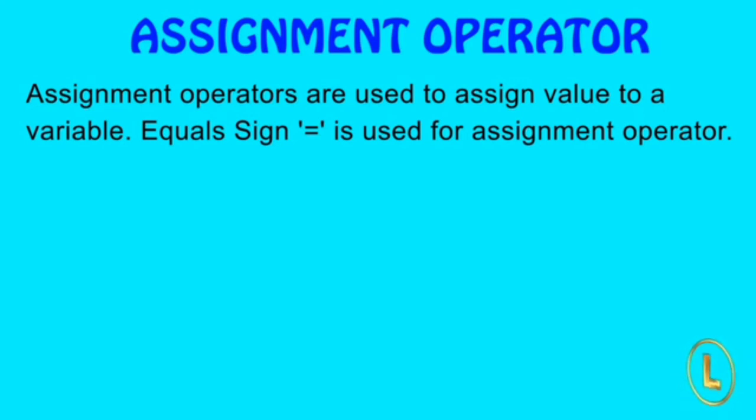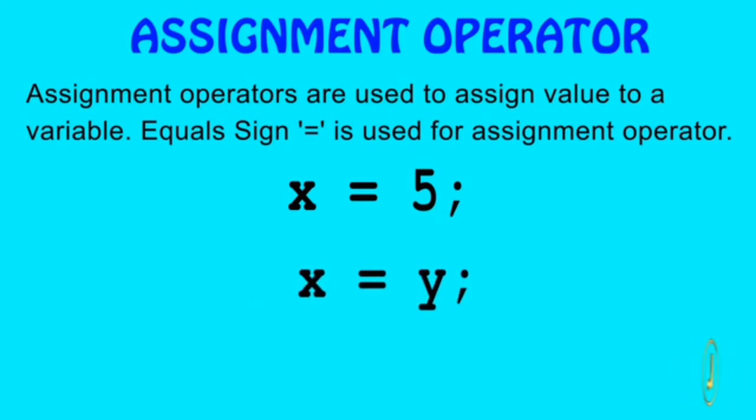For example, x equals 5. This statement assigns the integer value 5 to the variable x. Consider another example, x equals y. This statement assigns to variable x the value contained in variable y. The value of x, at the moment this statement is executed, is lost and replaced by the value of y.